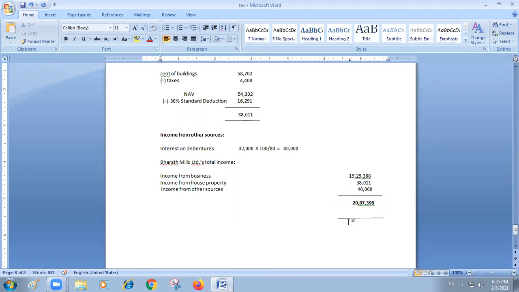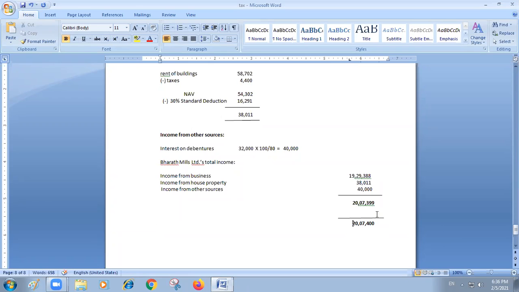But, my dear friends, you have to do one adjustment here. Always, as per income tax rules, total income has to be rounded off to the nearest tens. So ultimately you have to take it as 20 lakhs 7,399, and the nearest tens is 400. This is rounding off. Did you understand?